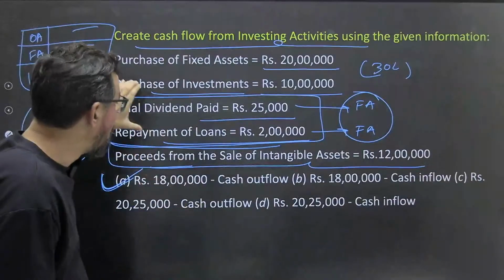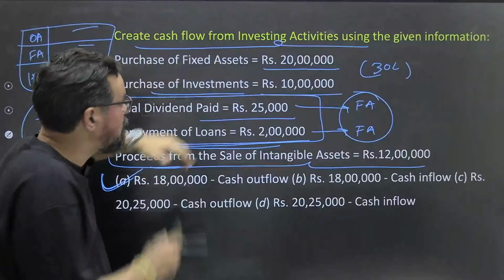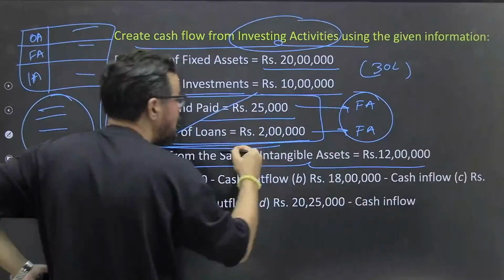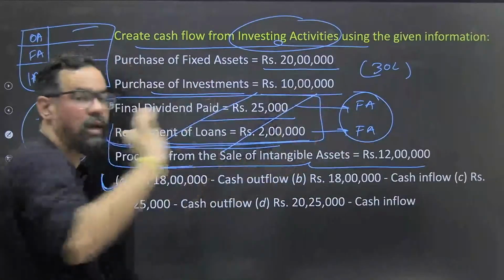But in this case they are asking you to calculate activities on investing activities. These are not investing activities, these are financing activities, so you have to eliminate these two.